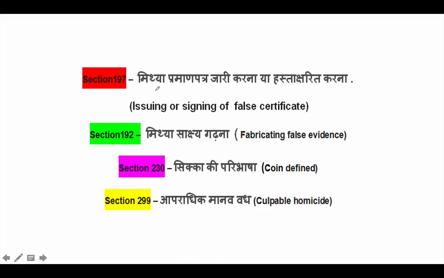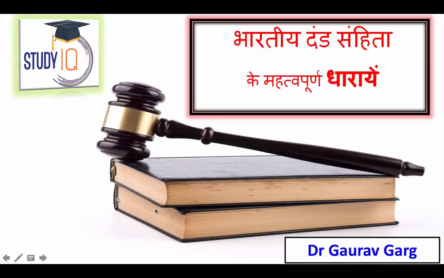A few more. So 197, it has been asked a lot of times. It is when you issue false certificates. It can be for any post or exam or anything. Section 197. Section 192 is when you fabricate false evidence. Section 230 defines what is exactly a coin. So any piece of metal is not a coin. What is a coin is defined by section 230. And culpable homicide, this is also asked in exams a lot. It is section 299. So these were the very, very important sections of the Indian Penal Code.